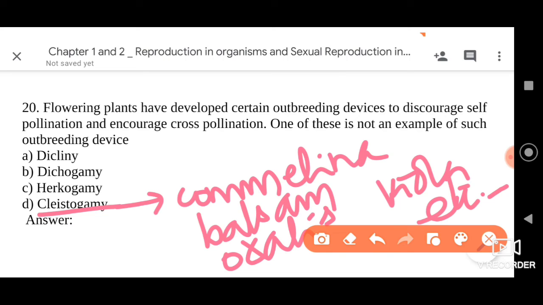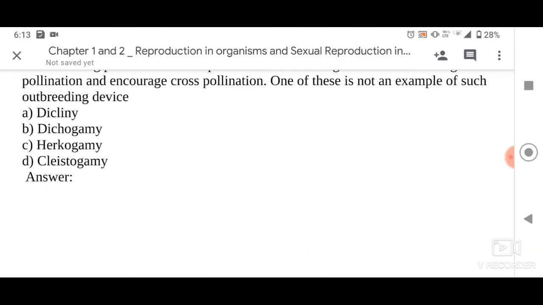Cleistogamy ensures self pollination only, because the pollen grains come very close in contact with the stigma, effecting self pollination. So dichogamy and herkogamy are not the answers because they are outbreeding devices. Cleistogamy is not an outbreeding device, so we have to go for option D. That will be our right answer.